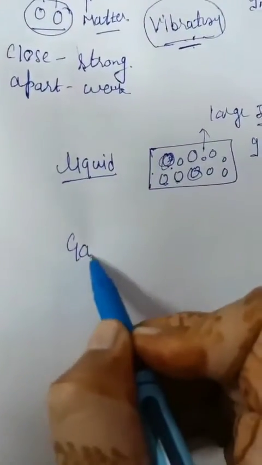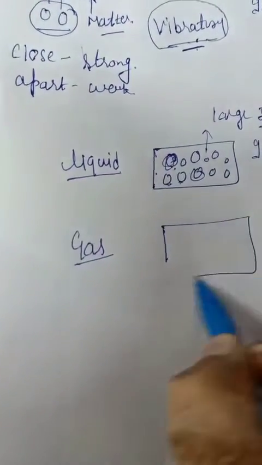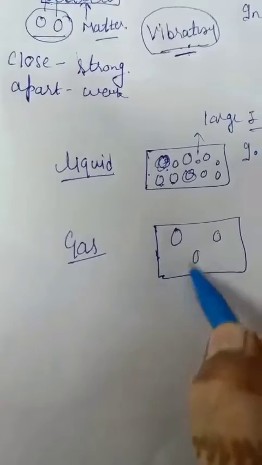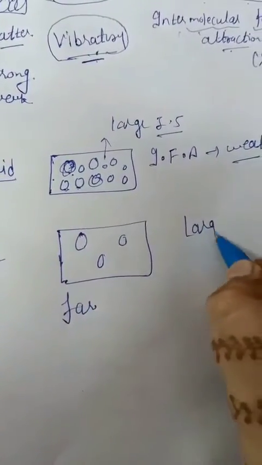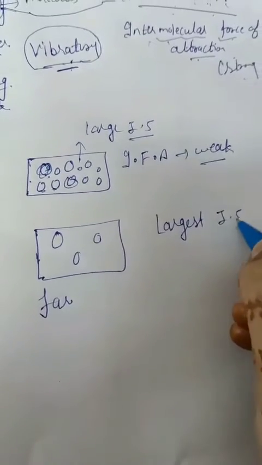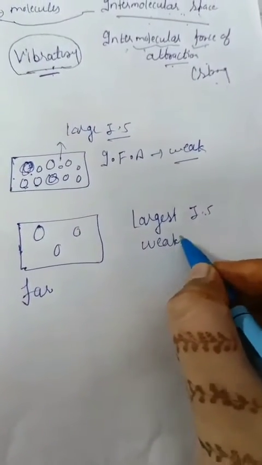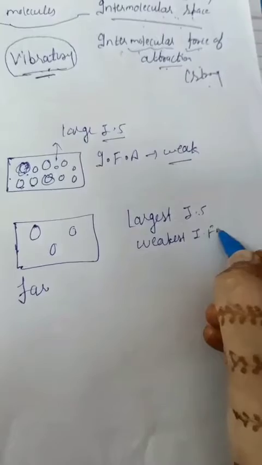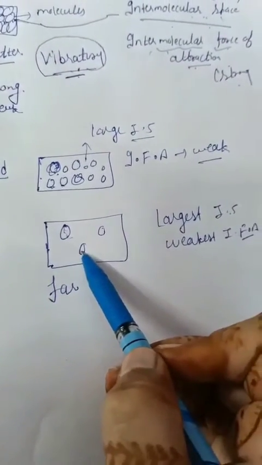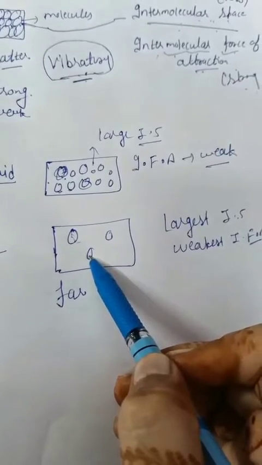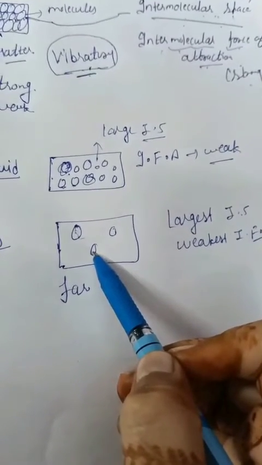Next is the gaseous state of matter. Here molecules are far apart from each other and we have the largest intermolecular space. And we have the weakest intermolecular force of attraction, because molecules are apart from each other, so intermolecular force of attraction will be weak.